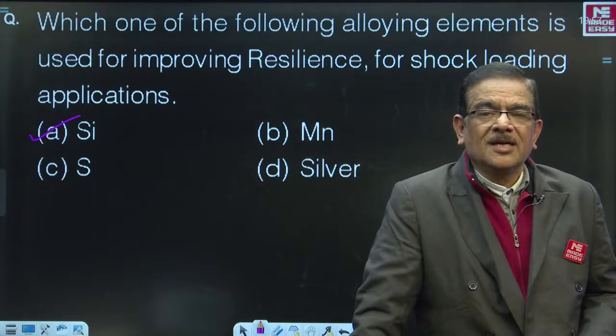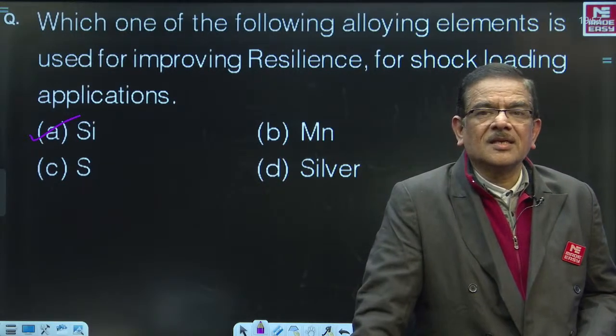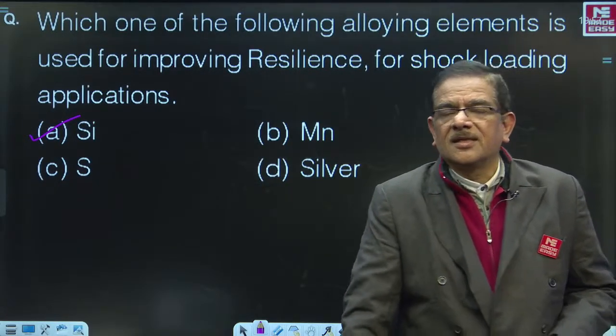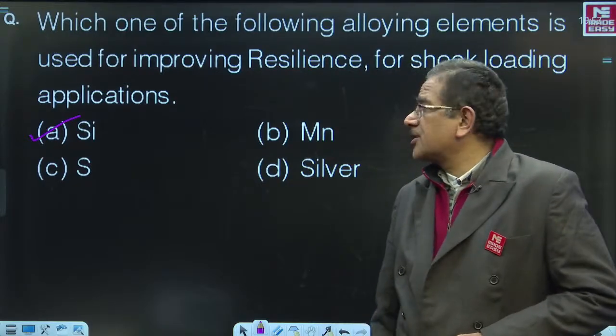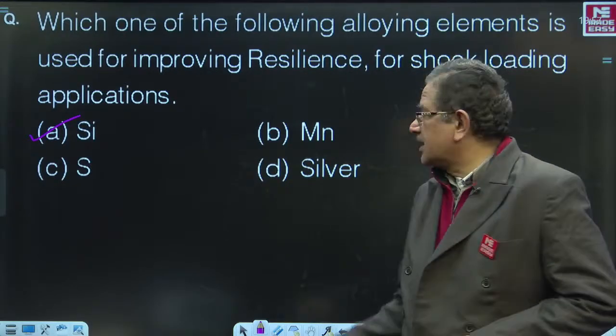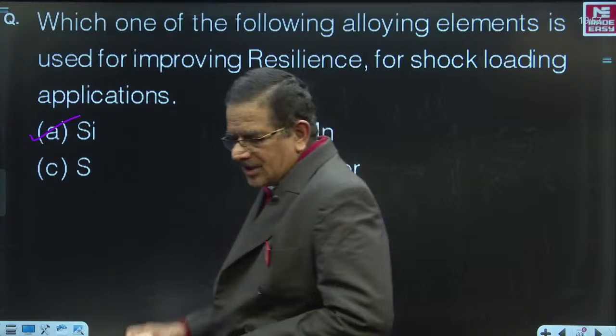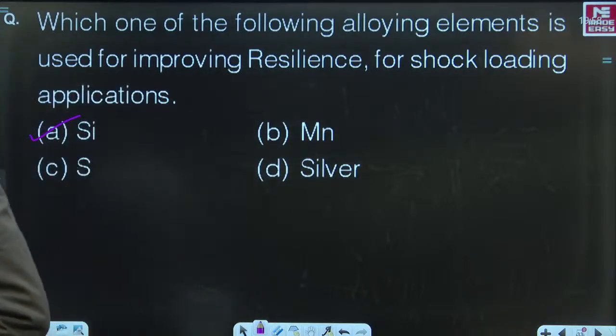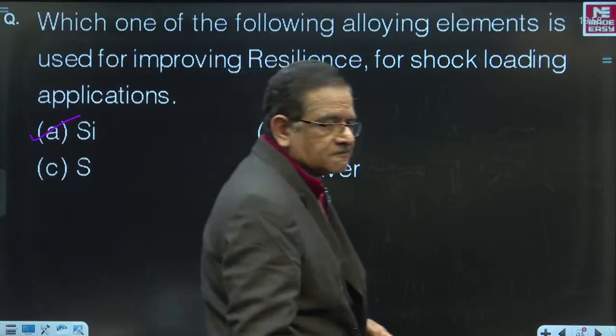Resilience is the important property required in shock loading applications. So silicon is the correct element, and the correct answer is choice A. Raju Kumar, correct. Pratik Gupta, very good.